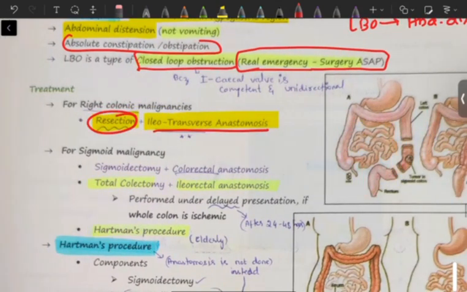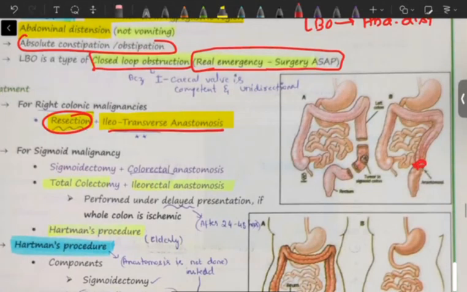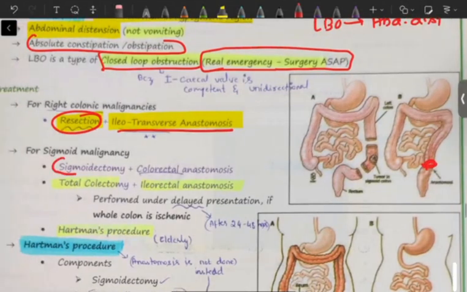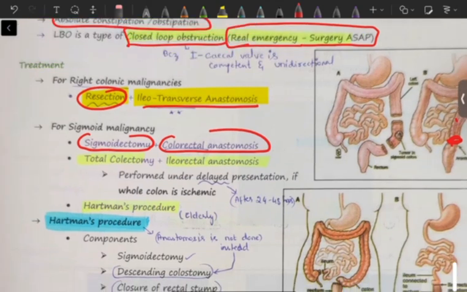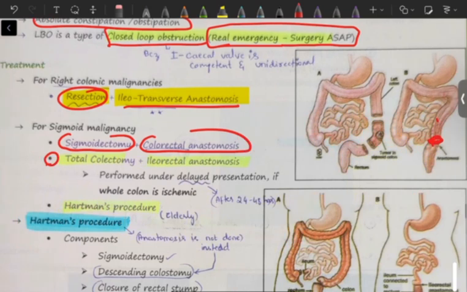If there is malignancy in the sigmoid, in this region, then they will remove that, a sigmoidectomy, and then whatever remaining colon is there will be joined to the rectum. So sigmoidectomy and colorectal anastomosis in case of sigmoid malignancy. Or we can also go for total colectomy if it has started involving other parts of the colon also, and directly connect ileum with rectum. This is performed in delayed presentation if the whole colon is ischemic.